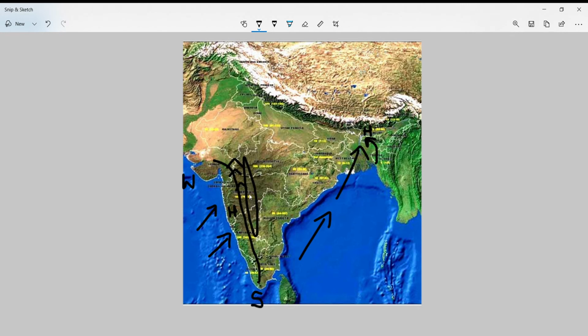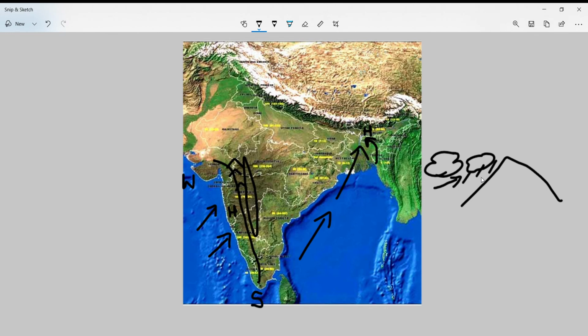This rain shadow area concept you have studied earlier, but I'll explain it again. If there is a mountain and winds are coming from this side with clouds, then you will see that there is one part of the mountain where we receive very heavy rainfall because the winds are coming from here.